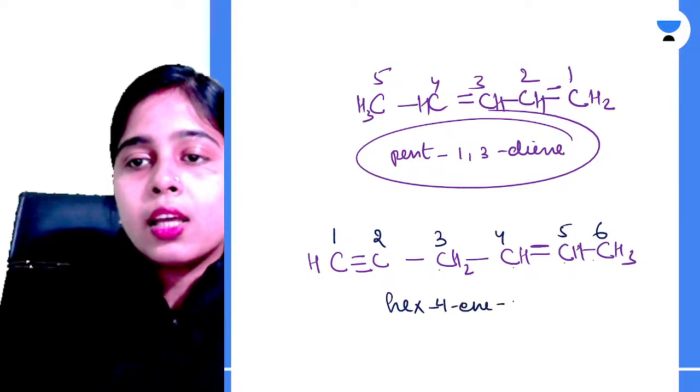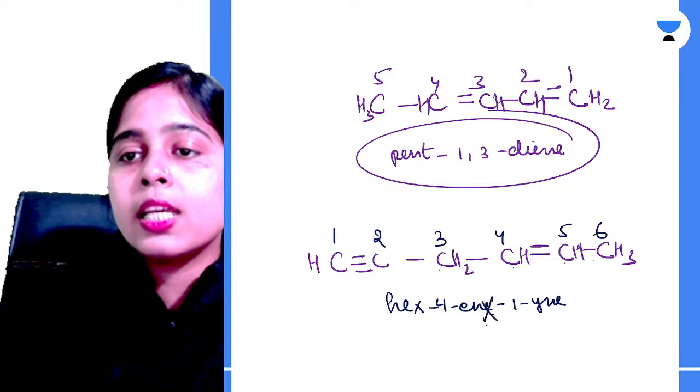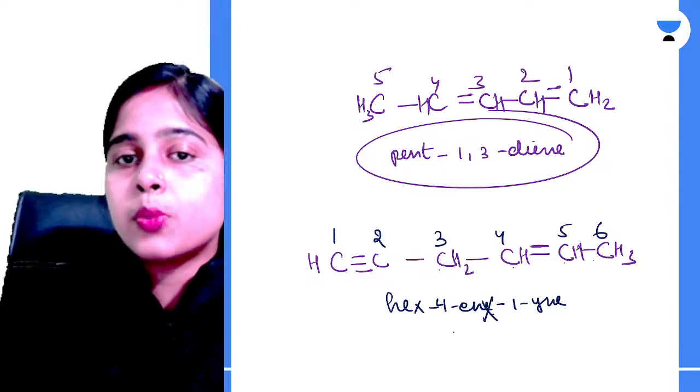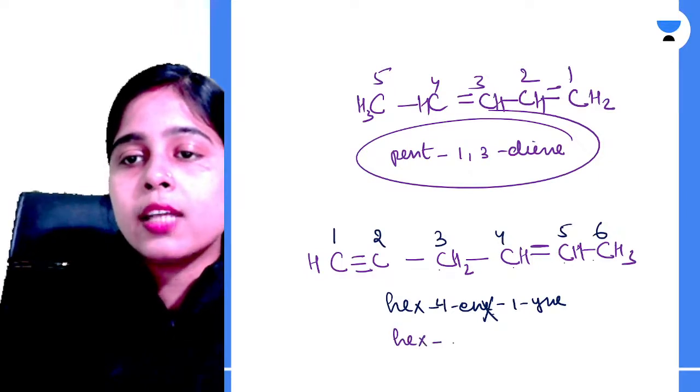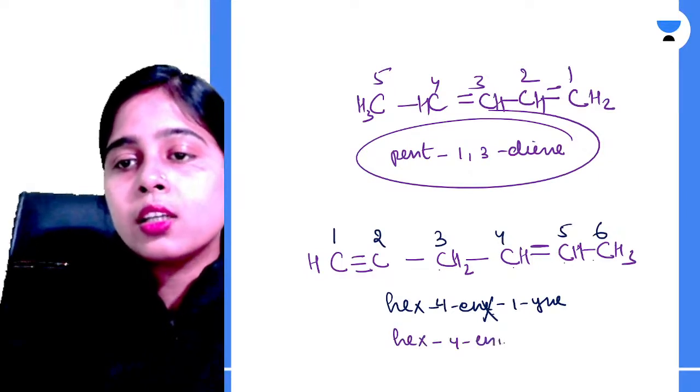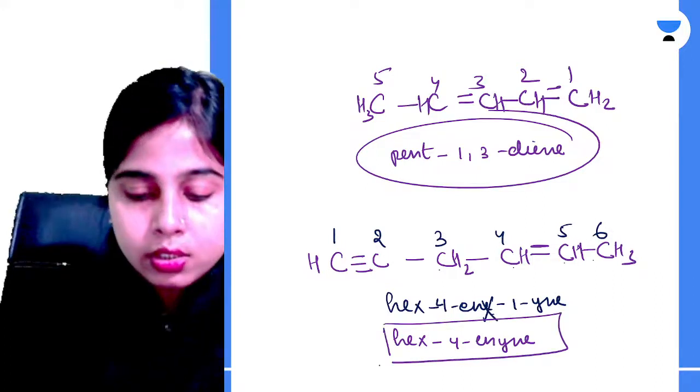E and Y cannot be together, so the E has to be omitted. And the first position is also not necessary to mention. So you can write it like this also, hex-4-en-1-yne. This is the correct name of this particular compound.